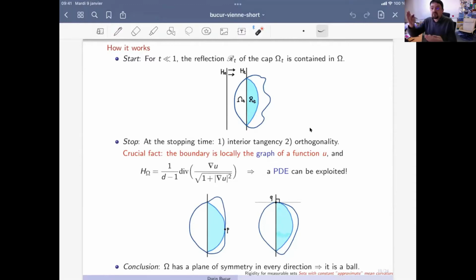I'm sure that most of you know that. So we want to prove that the set satisfying, here is the example of Alexandrov, constant mean curvature, smooth set with constant mean curvature. We want to prove it is symmetric with respect to any hyperplane.